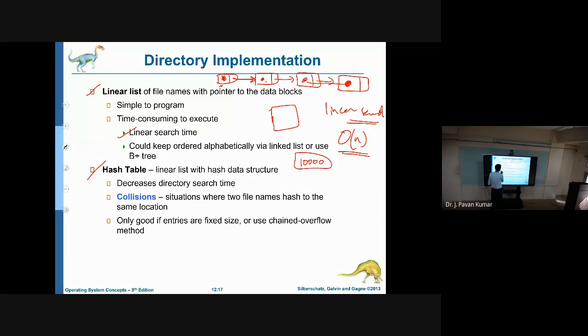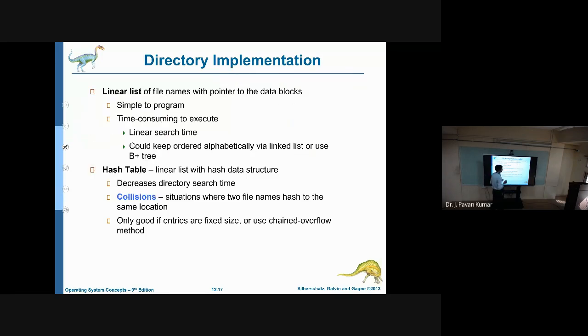This can be optimized by using a B plus tree. B plus tree you might have in your data structures course, I don't know whether you have it or not. A B plus tree is a kind of multi-way search tree or M-way search tree. You already know what a binary search tree is, where we have at most 2 children for any node. That is a binary tree. In a binary search tree we can search in 2 ways: either go to the left subtree or the right subtree. Only 2 ways we can go. Whereas an M-way or multi-way search tree is one where we can go in multiple ways.